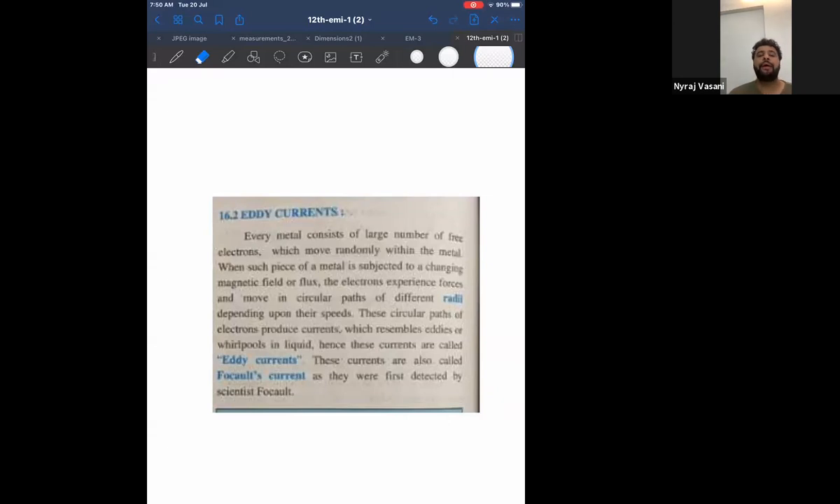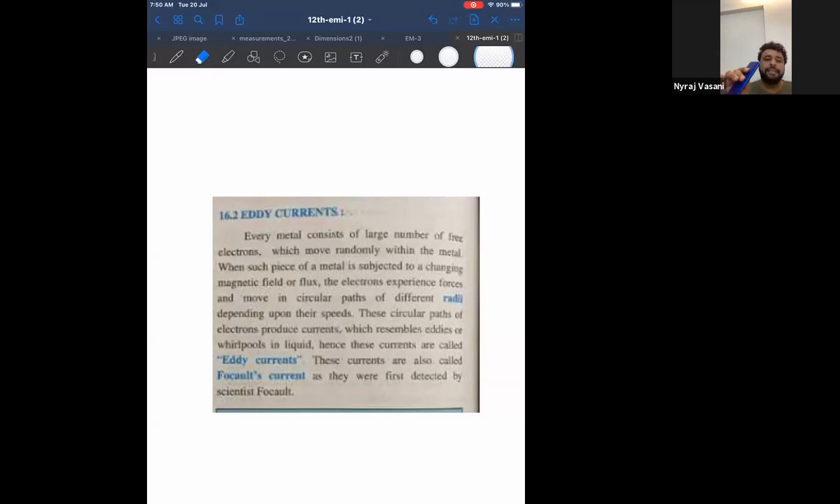Correct. Now, suppose I take a piece of metal. Now, what does a metal contain? Can I say metal is a good conductor of electricity? Therefore, a metal contains lot of free electrons. Correct. A metal contains lot of free electrons.